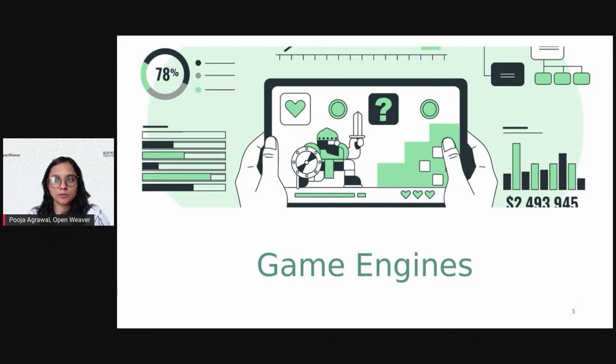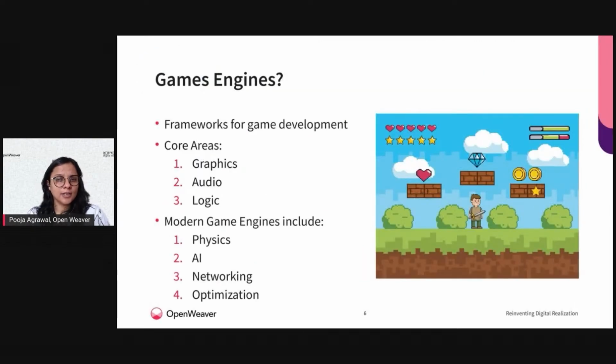So if we talk about modern game engines, then if we go and check out the old games like Super Mario or similar, you would see that the core areas that were focused on during the development of those games were the graphics, audio, and the logic, that is, how the game would get finished, or how the player would acquire or win the game.